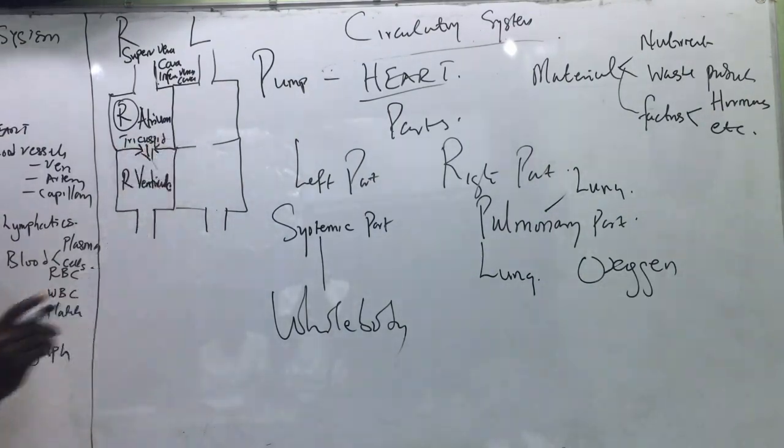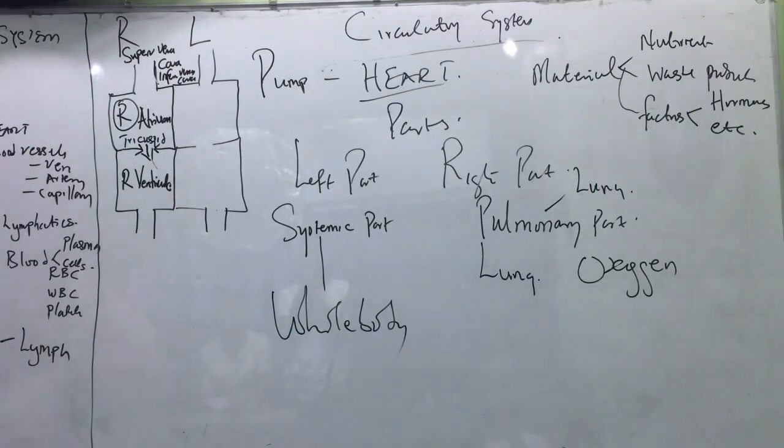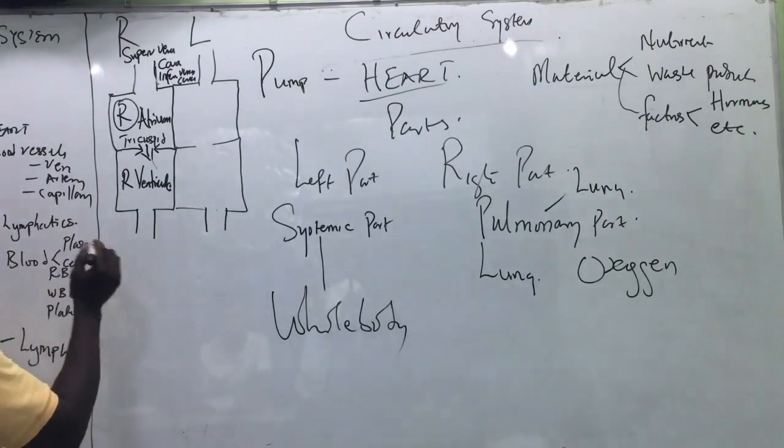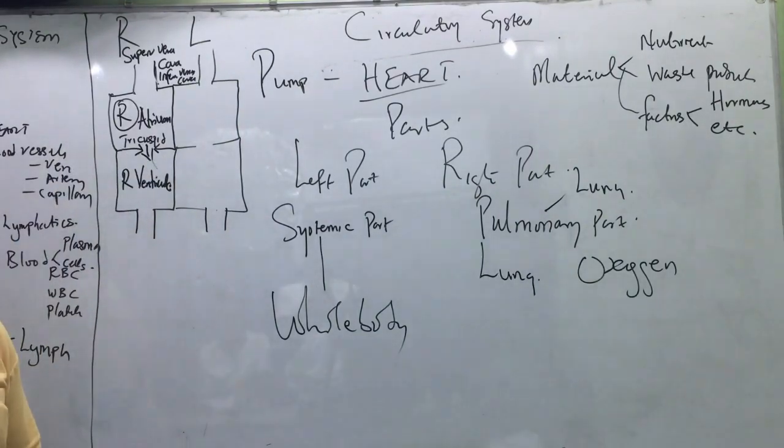It has three cusps. That's why it's called tricuspid, just like you say triangle, because it has three angles. Is that okay?